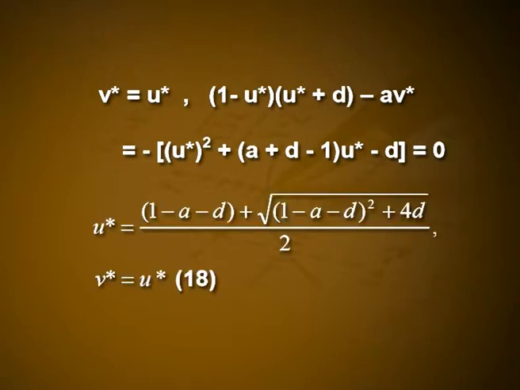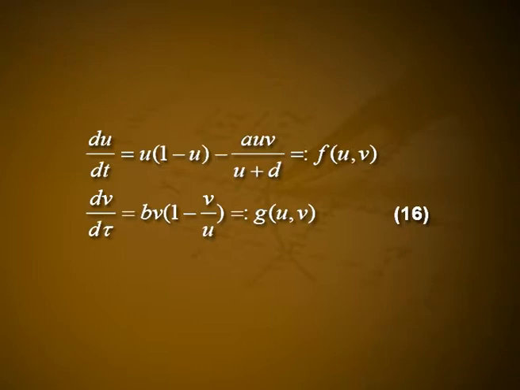We are only concerned here with positive solutions, namely the positive solutions of v* = u* and (1 - u*)(u* + d) - av* = -[u*² + (a + d - 1)u* - d] = 0, of which the only positive one is u* = [1 - a - d + sqrt((1 - a - d)² + 4d)]/2 and v* = u*.